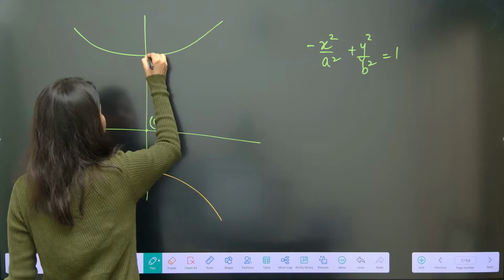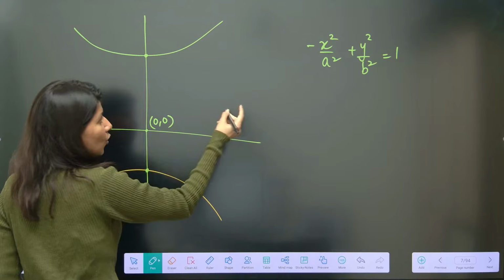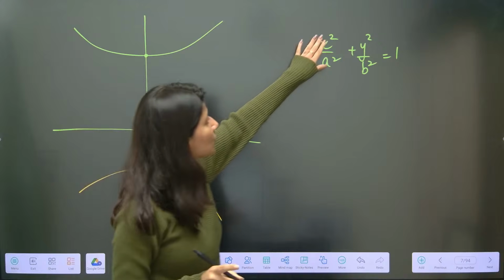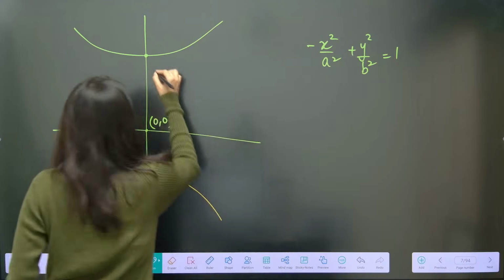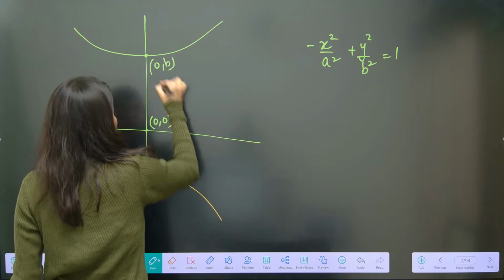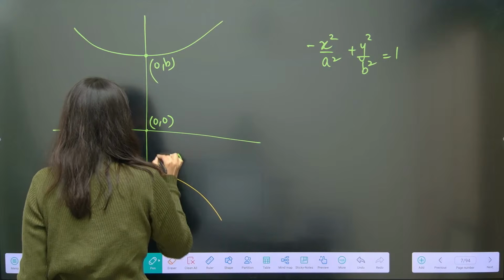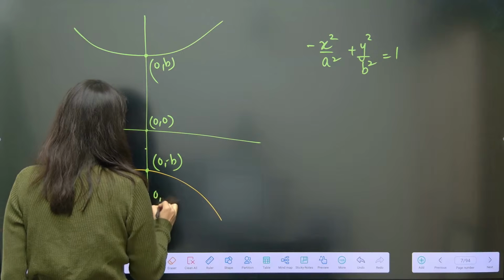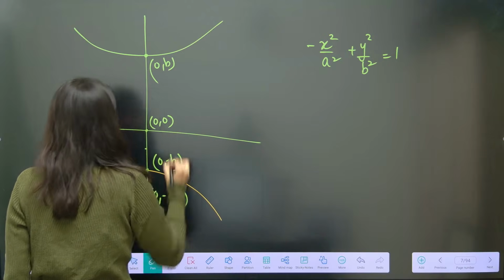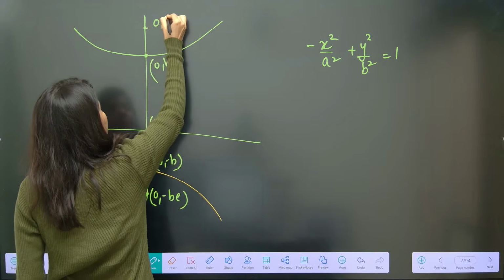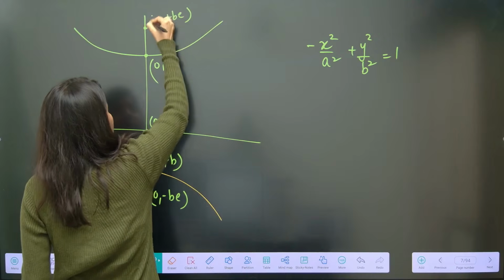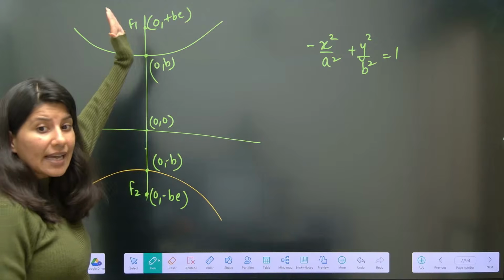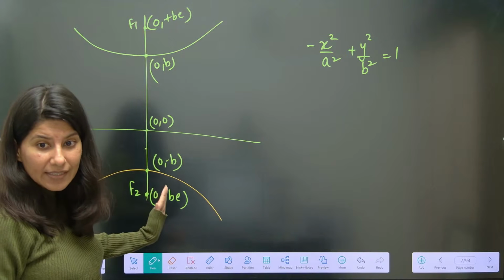Now again, center is at origin, clearly. This is your vertex. You get the vertex the moment you put x equals 0. y is equals to plus minus b. 0 comma b and 0 comma minus b, correct? What about the focus? Focus is this, 0 comma minus be and 0 comma plus be. This is your F1 and F2. Focus will lie on the conjugate axis. We will call it the conjugate axis.